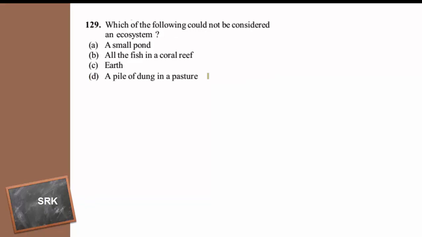Which of the following could not be considered as an ecosystem? A small pond, all the fish in a coral reef, earth, a pile of dung in a pasture. And the answer is option B, all the fish in a coral reef.